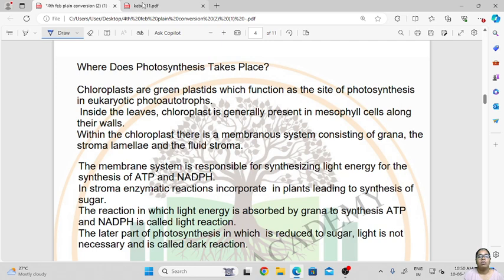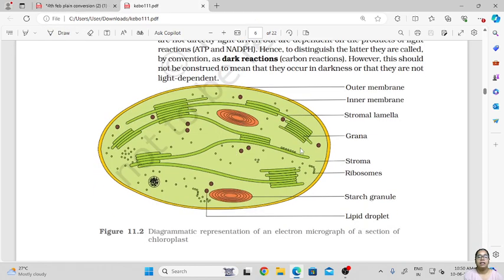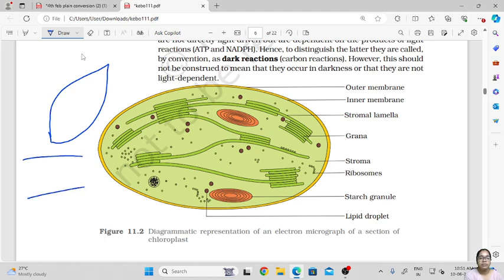So basically, what is the structure of the chloroplast? Here we can see the structure of the chloroplast. This is the chloroplast which is present inside the leaf lamina. The leaf structure consists of various cells. This region of the leaf lamina is called the mesophyll region, and inside the mesophyll region there is this organelle present, which is called the chloroplast.